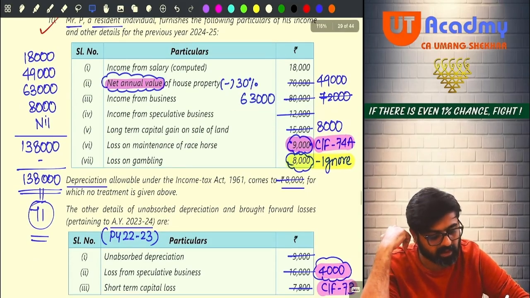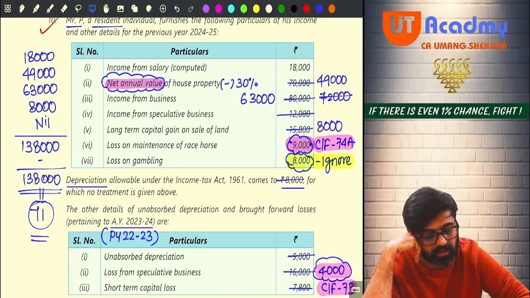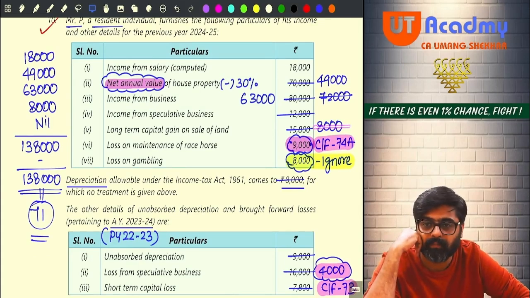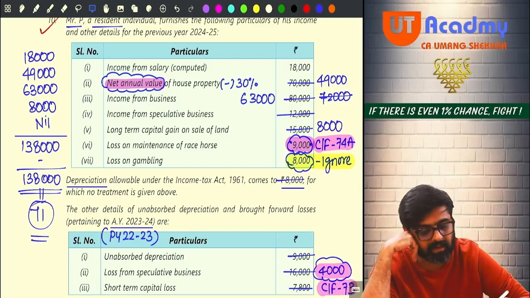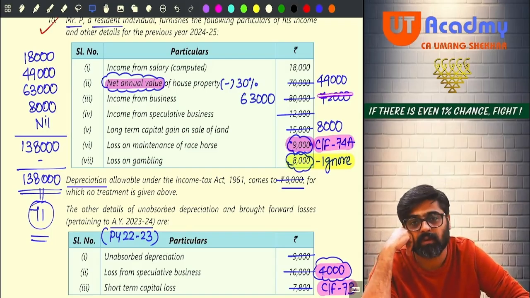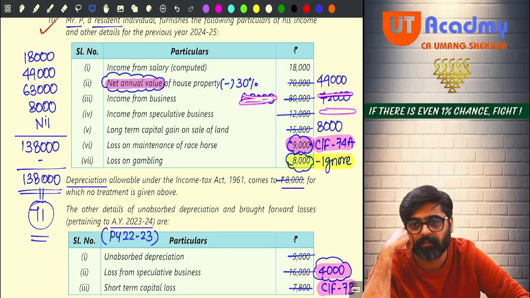So 9,000 will be set off against 8,000. So this entire 8,000 will go away. And still 1,000 unabsorbed depreciation will remain. That you can set off against 72,000. So now instead of 63, it will be 71,000 here. Getting my point? Everyone understood?